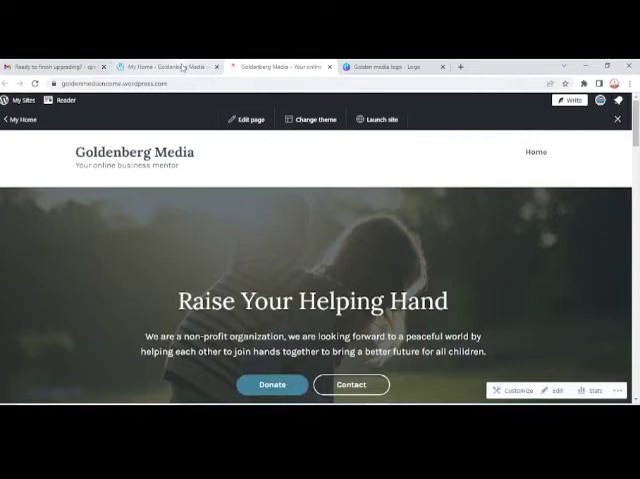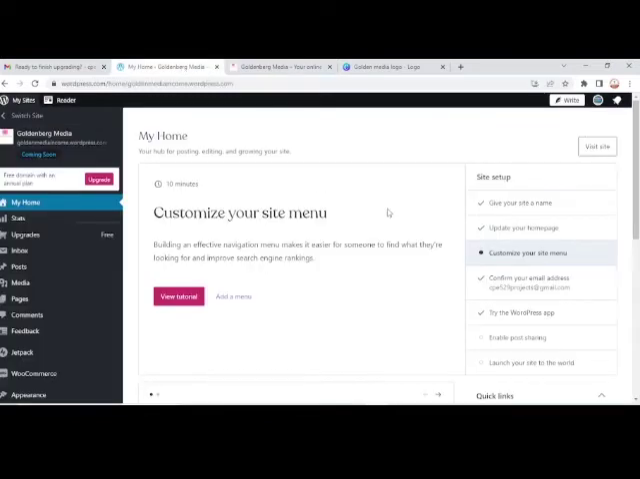So we're going to add a menu right now to the site. As the next one, customize your site menu. Building an effective navigation menu makes it easier for someone to find what they are looking for and improves search engine rankings. So let's do that. So we're going to add a menu.